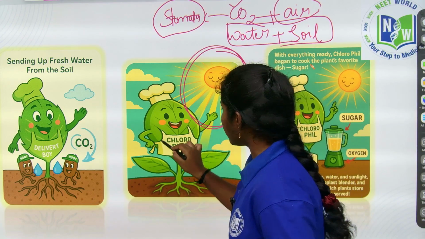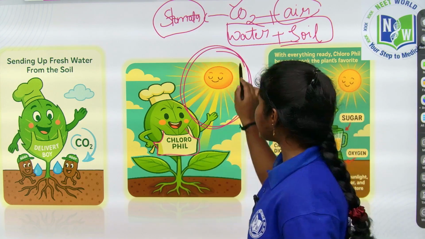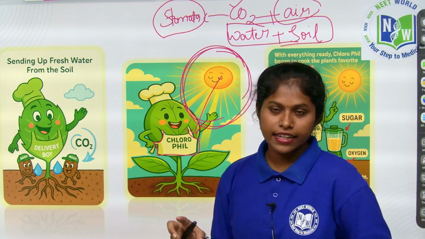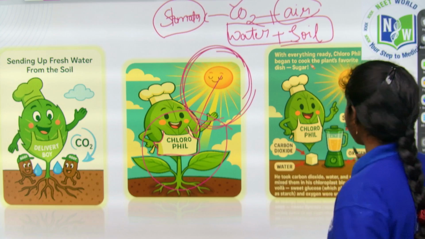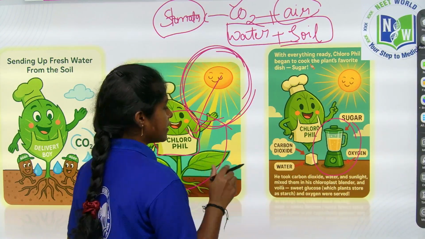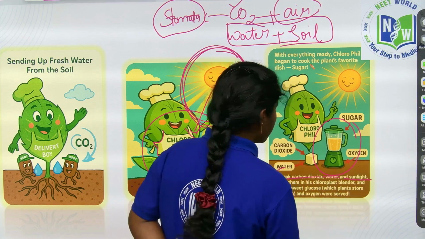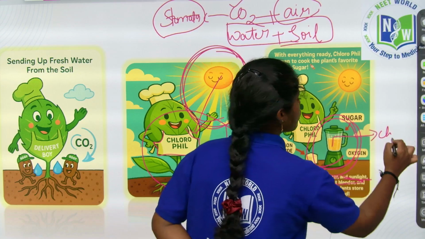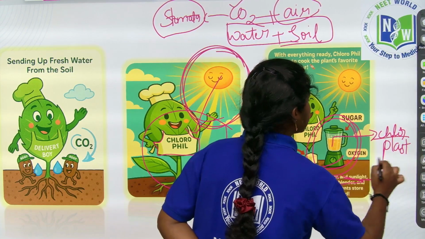He wears the apron. With the help of the apron, he absorbed the sunlight. Then by absorbing this sunlight, he is preparing his food in the chloroplast blender. See, he took carbon dioxide, water and sunlight, mixed them in his chloroplast blender, and is making the food.